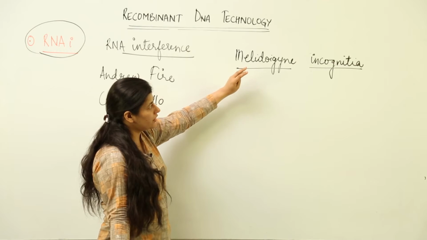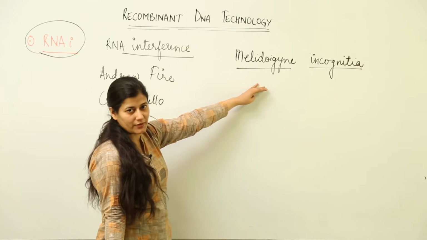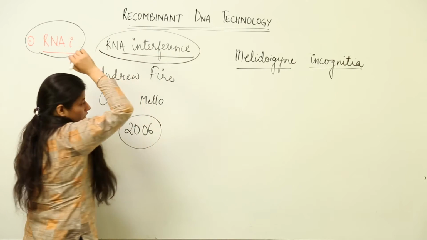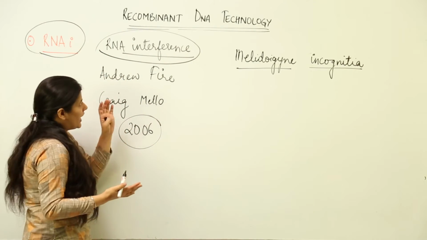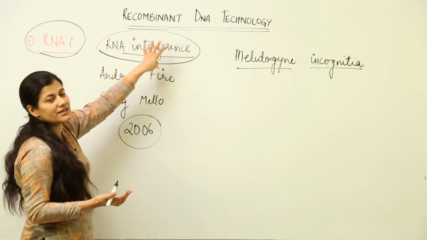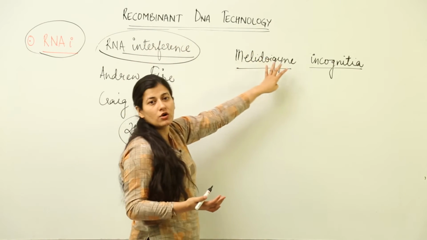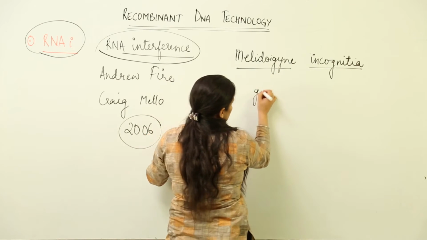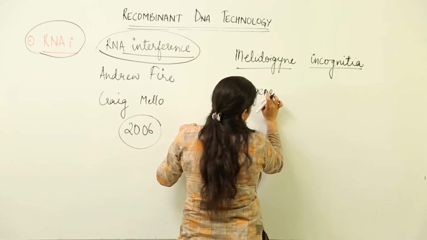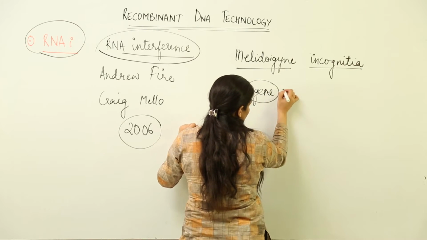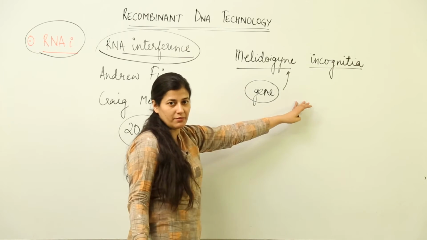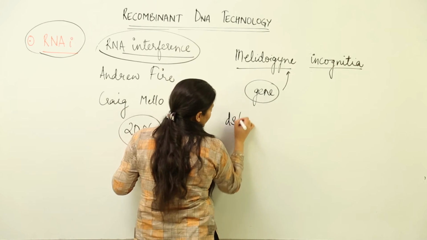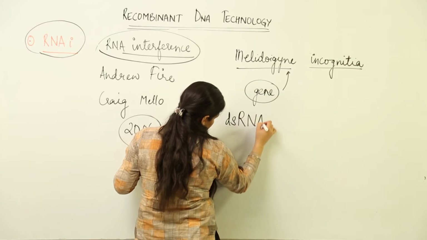Now over here, in order to control that infestation by this particular organism, the mechanism of RNA interference was brought into use. What is this RNA interference? As the name suggests, RNA will come and interfere with the causative gene that is affecting the tobacco plant. That means the gene which is responsible for causing harm to the tobacco plant, present inside this particular nematode, will be interfered with by a double-stranded RNA.